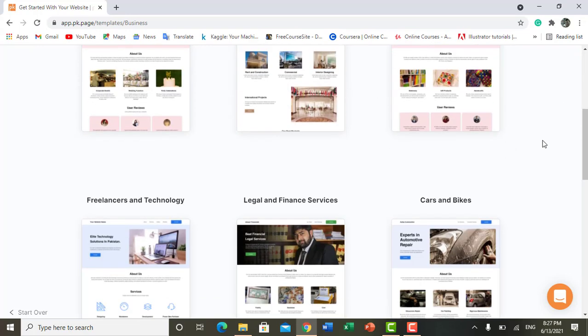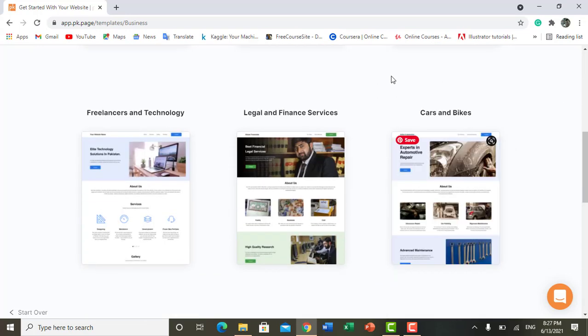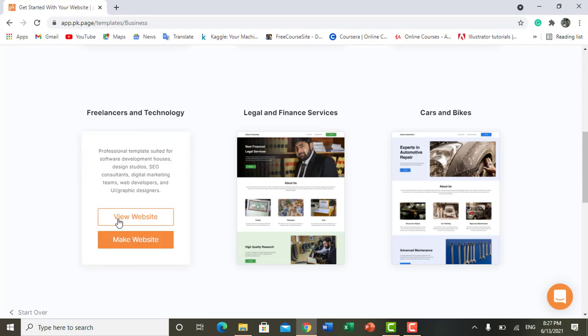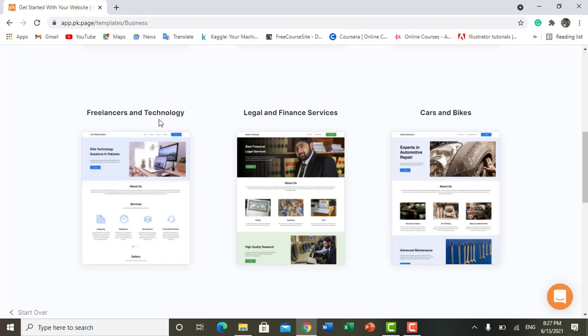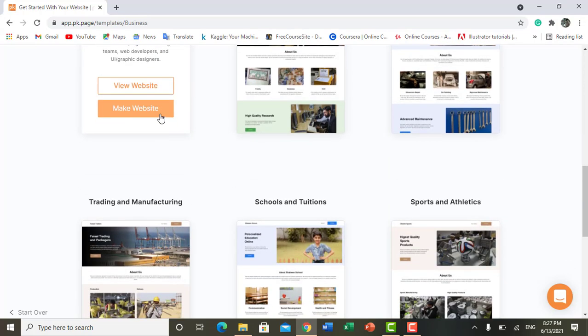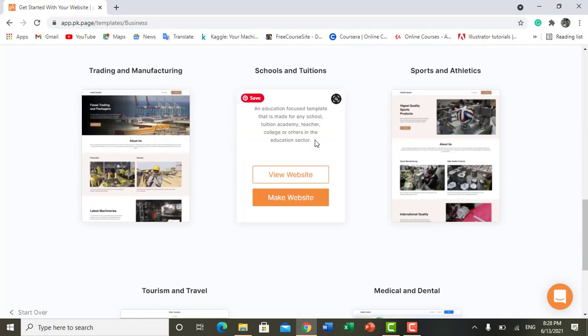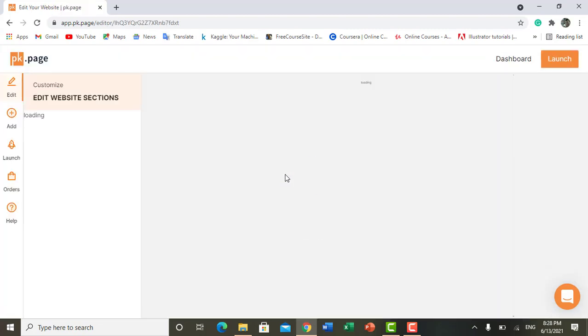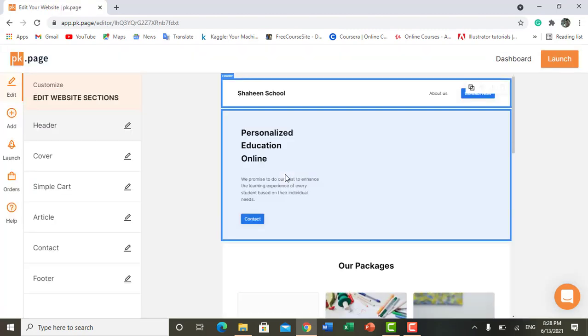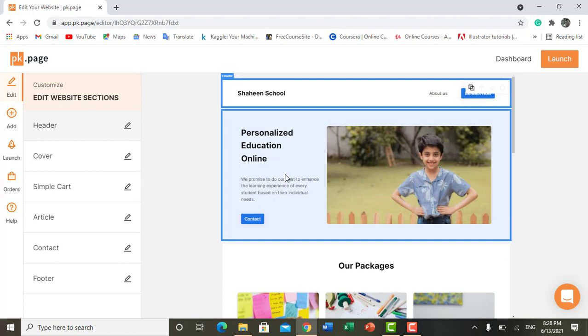For now we are just selecting freelance and technology. You can select any one, and it's just for teaching you. Or we can select school and tuition. Let's click on it, make website. Or you can go for view website as well. When you click on view website, it will show you a demo of this template.